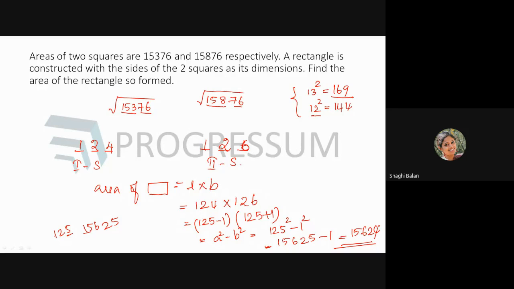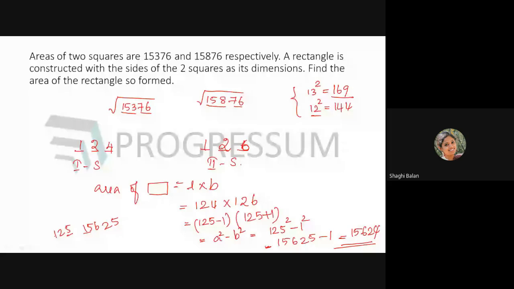Are you clear with it? See, here the areas are given. So the area of the square is nothing but A square. So A square will be equal to 15376. So we have to find what A is in both cases. Since this is a 5-digit number, the square root will be a 3-digit number. The number ends with 6, so the possibility is 4 and 6. And again, the leading digits are 158 and 153. So we check which number has a square less than 153, which is 12. So here it will be 124 and this will be 126. So we got the sides of the two squares. Now we put it in the formula.